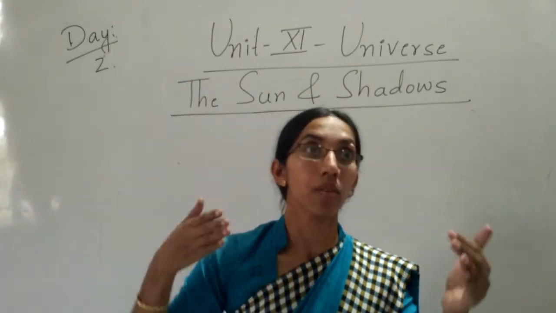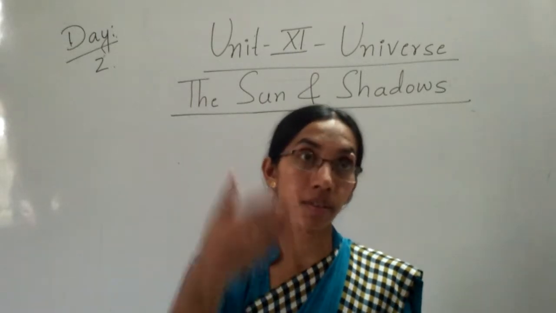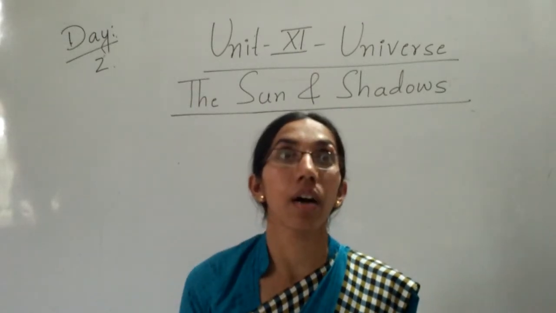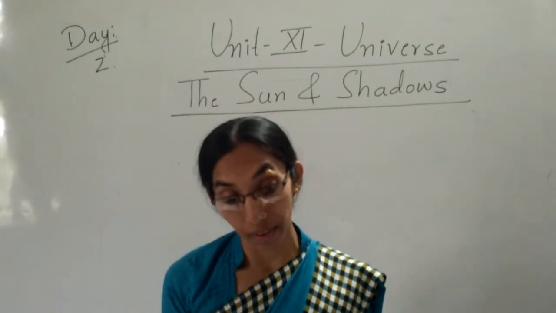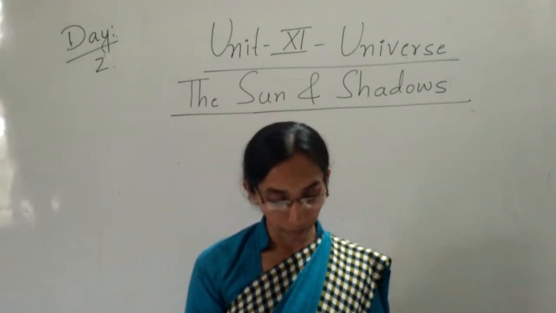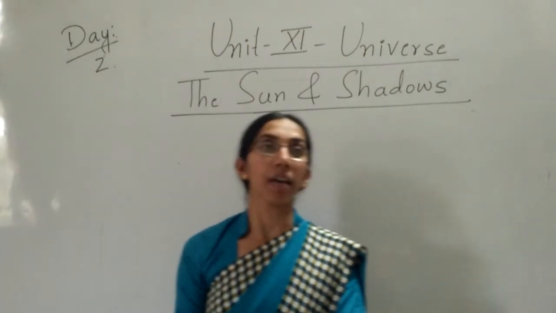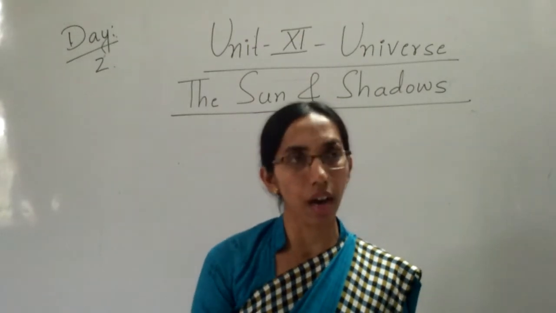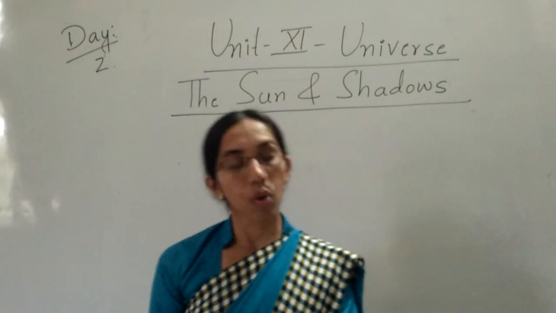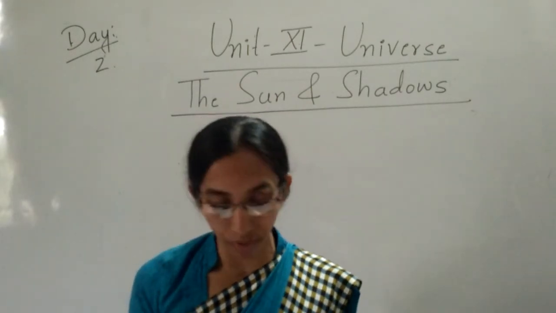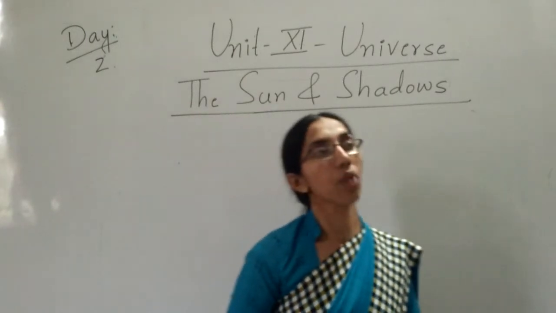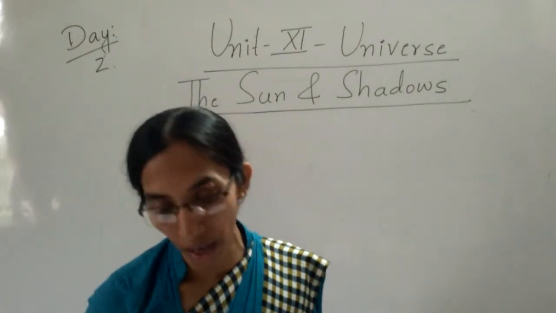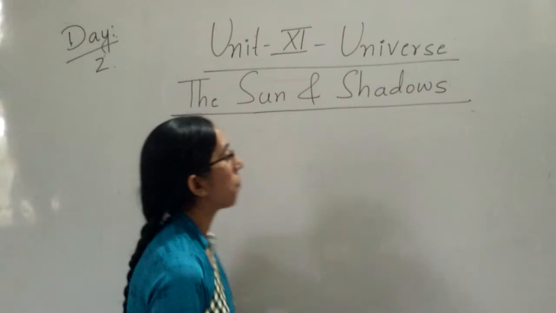When the light does not pass through it, then we can see the shadow. A shadow is a dark area or shade caused by an object when it blocks the direct rays of light.